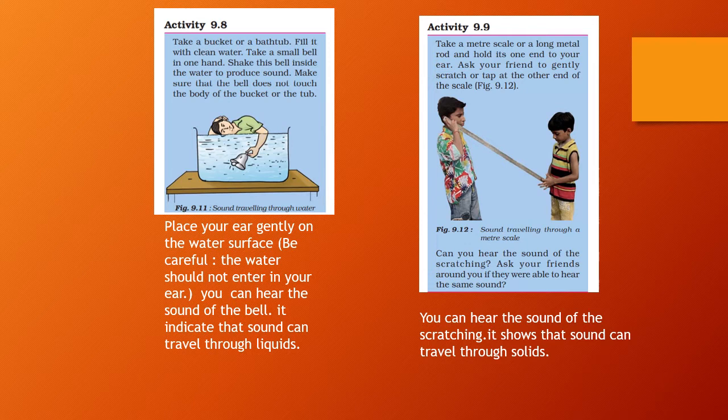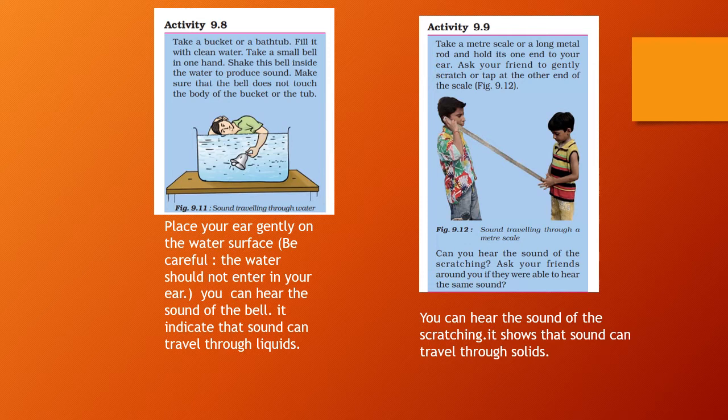Now, let us move on to another activity, children. Take a metal scale or a long metal rod and hold one end to your ear. Ask your friend to gently scratch or tap at the other end of the scale.